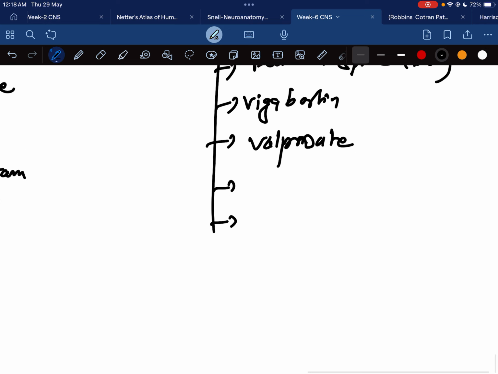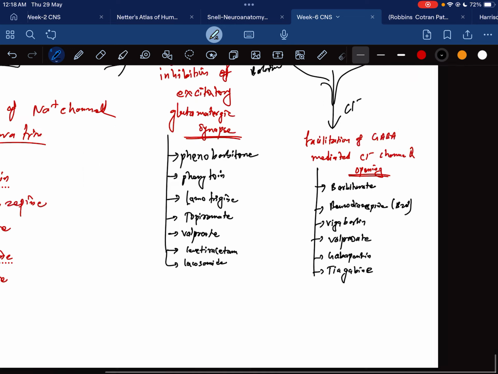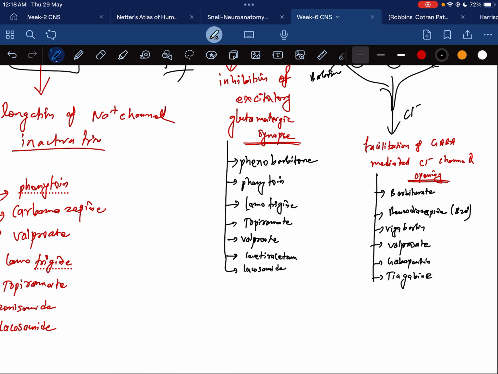After that there is gabapentin. Then there is tiagabine. These drugs act on the GABA receptor and facilitate the chloride channel.